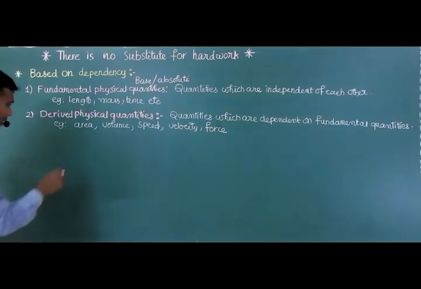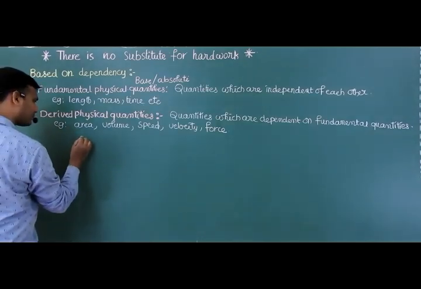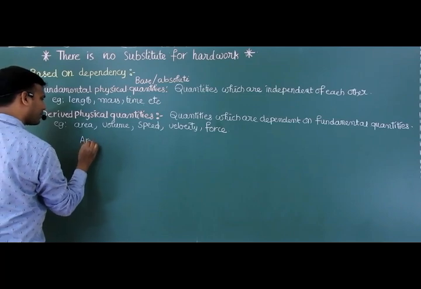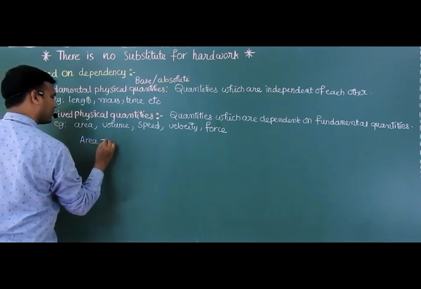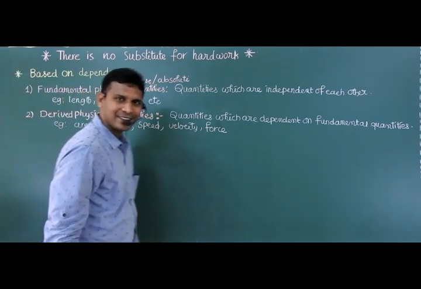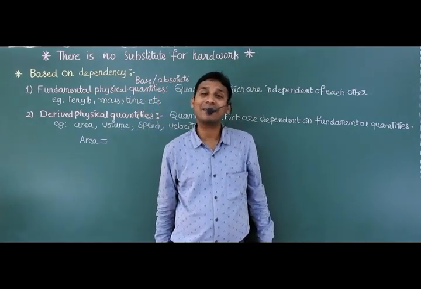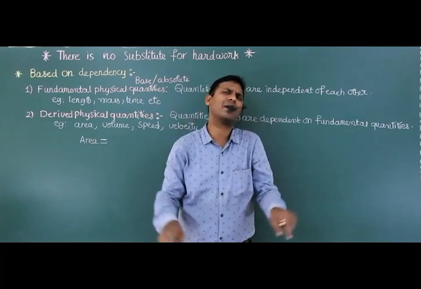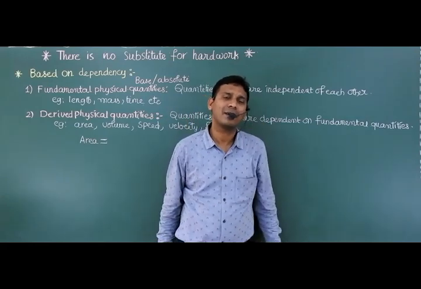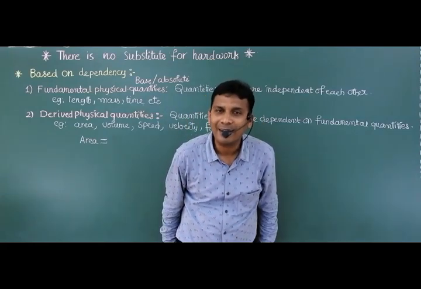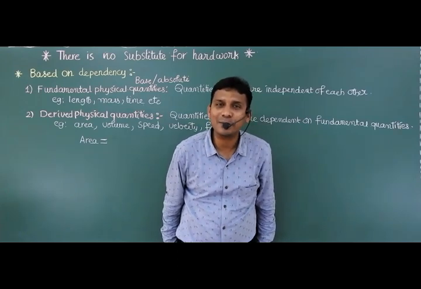For example, area. Great mathematicians, what is the formula of area in mathematics? Let us assume a square, area of a square. What is the formula? Side into side.